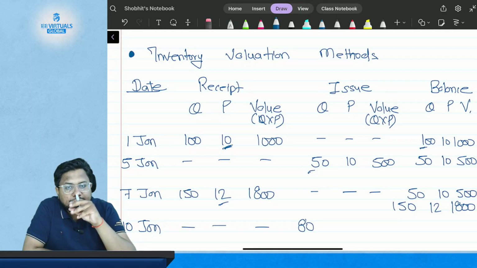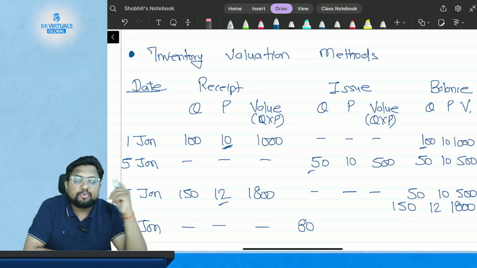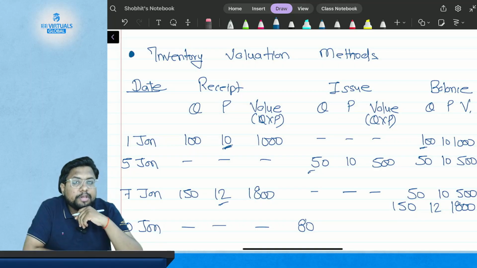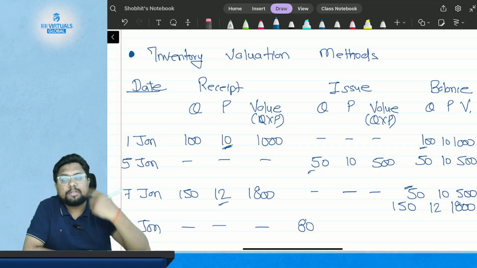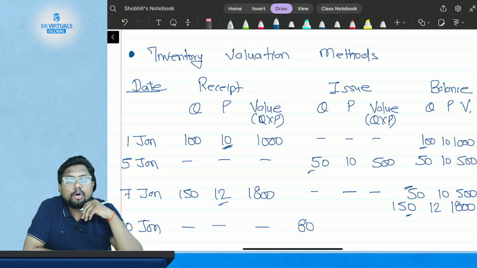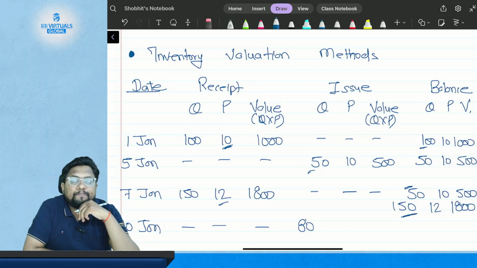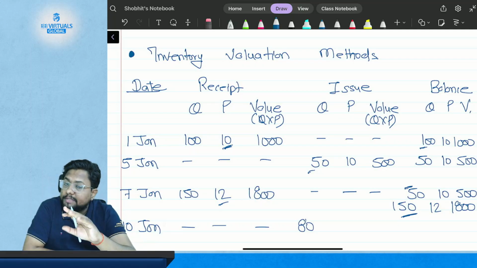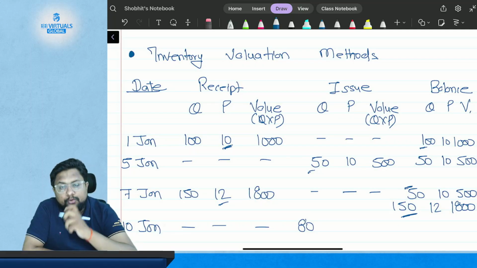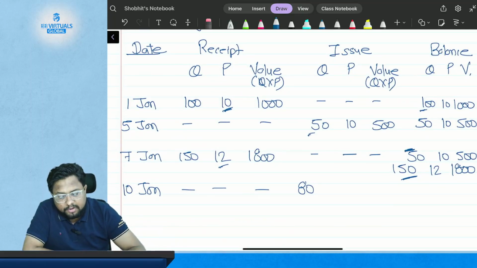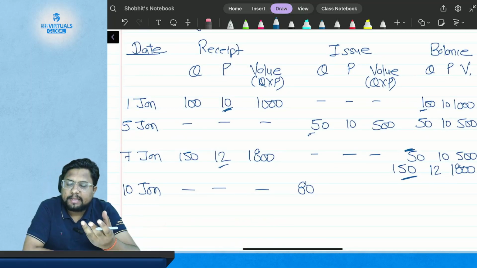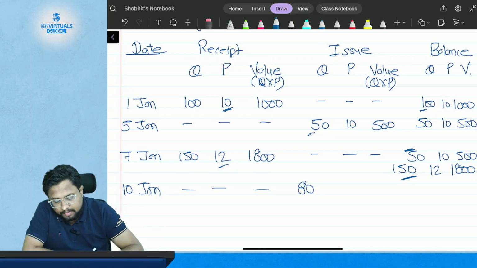Now the question and the problem is, what material will you issue? Will you issue 50 kgs from that lot and the remaining 30 kgs from the 150 kgs lot, or will you issue the entire 80 kgs from the 150 kgs lot? Because you don't have 80 kgs at a rate of $10 per kg, you need to issue 50 kgs at a rate of 10, and then 30 kgs at a rate of 12.